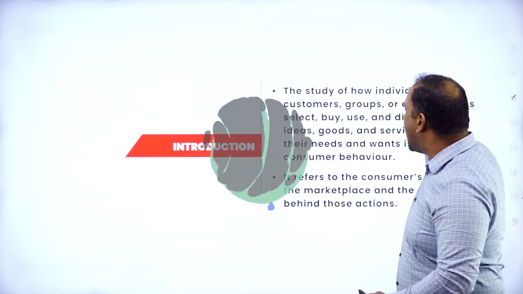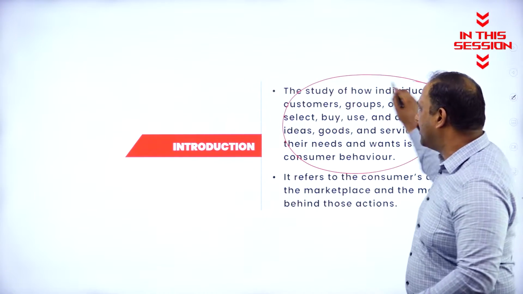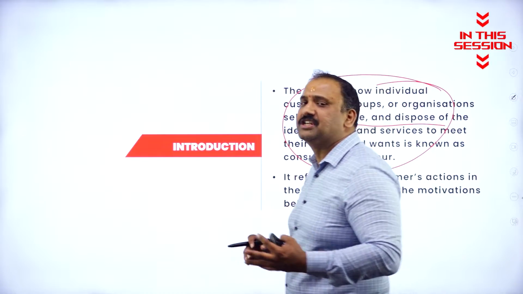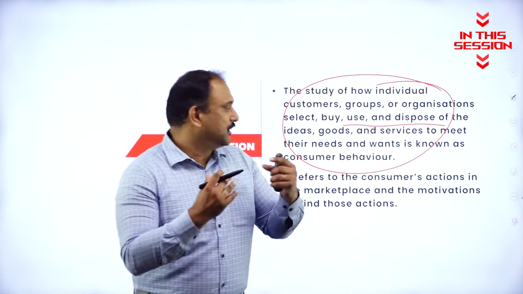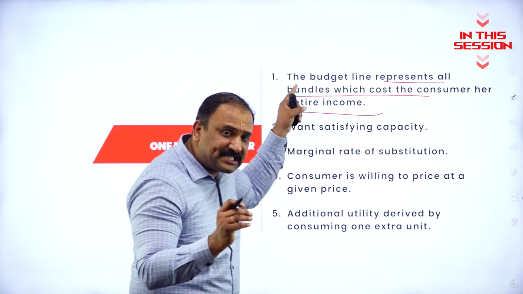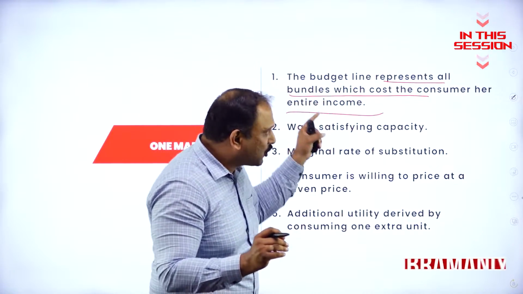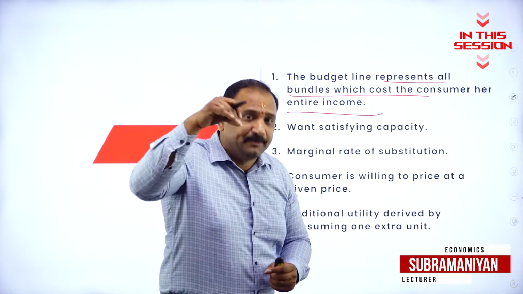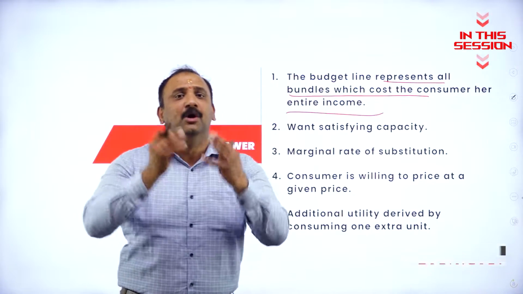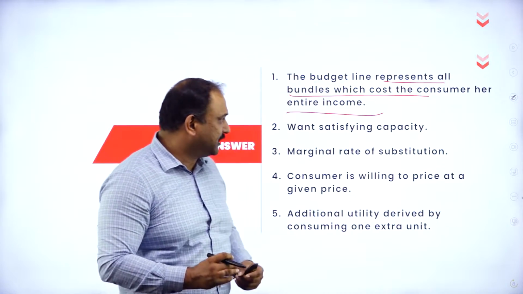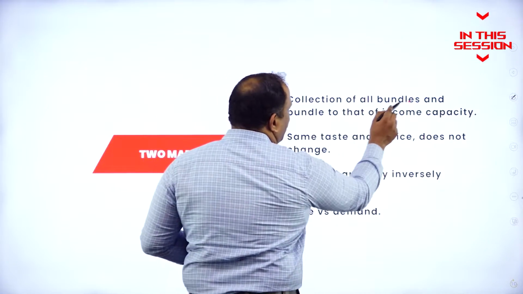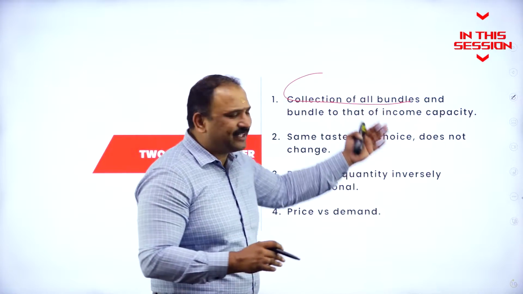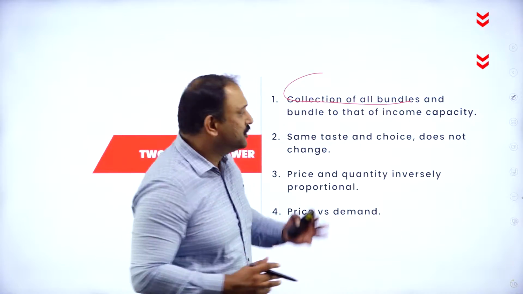The study of how individual customers, groups or organizations select, buy, use, dispose ideas and goods. This is all about consumer behavior. It represents all the bundles which will cost the consumer her entire income. So the entire income is being placed into the budget. Within her income, what she can buy, that's where the budget line comes. Now the budget set is the collection of all bundles when we talk about that budget line, and the bundle to that income capacity is your budget set.